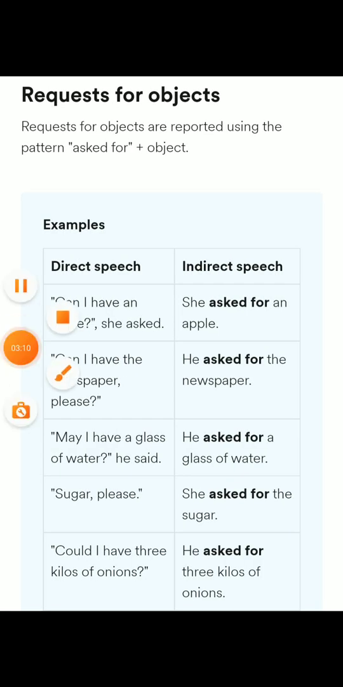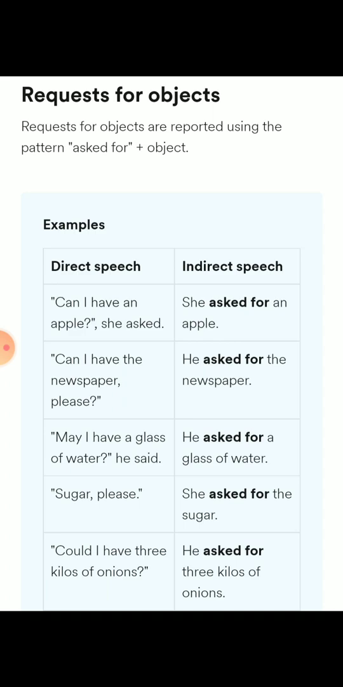Some more examples you will solve here. Can I have an apple? She asked for an apple. Or you can make it like this: she asked if she could have an apple. Actually, you can consider it as a yes-no type question as well. If you are doing this question like this, then also it is correct. Next is, can I have the newspaper please? He asked for the newspaper.